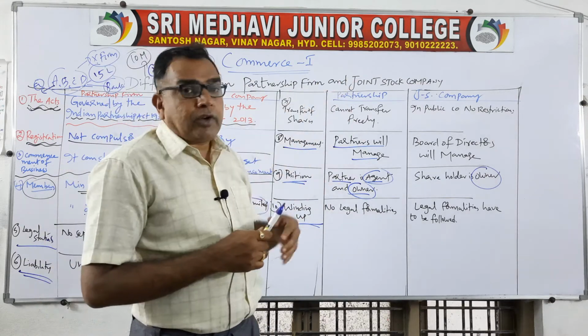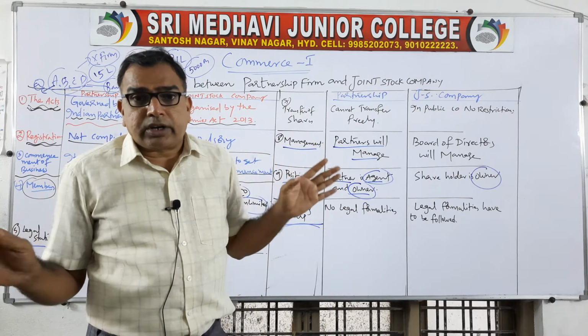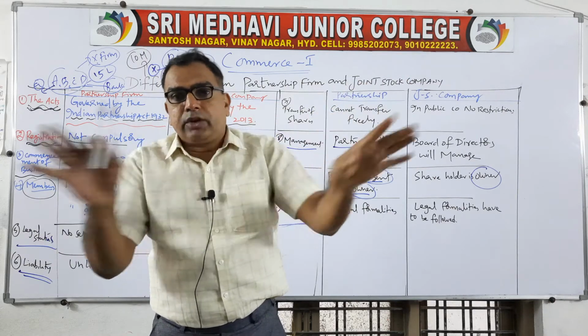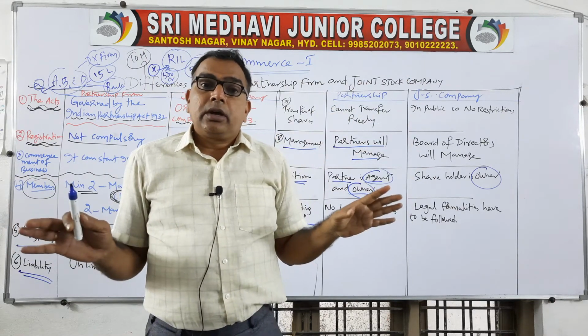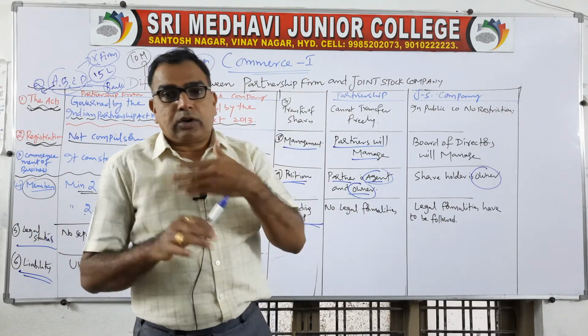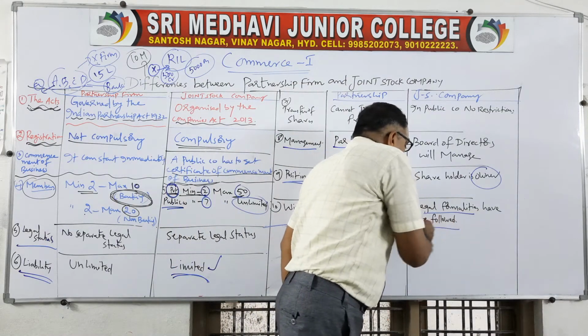So for partnership firm, if you have to close down your business, there are no legal formalities. You need not ask anyone. If the partners decide, then you can dissolve it, you can close it. Government or company or any court is not going to be involved. You can close it. But in case of joint stock company, there are certain legal formalities.